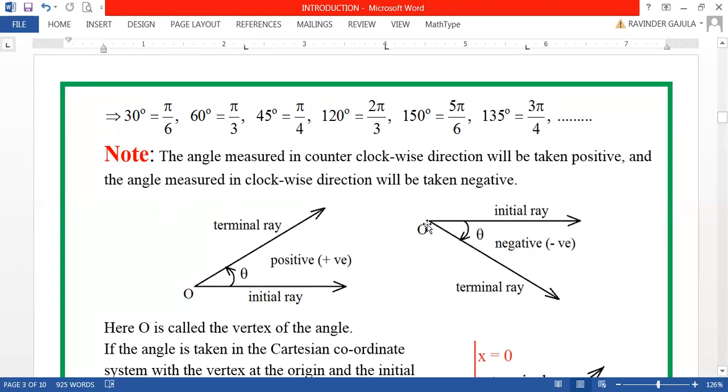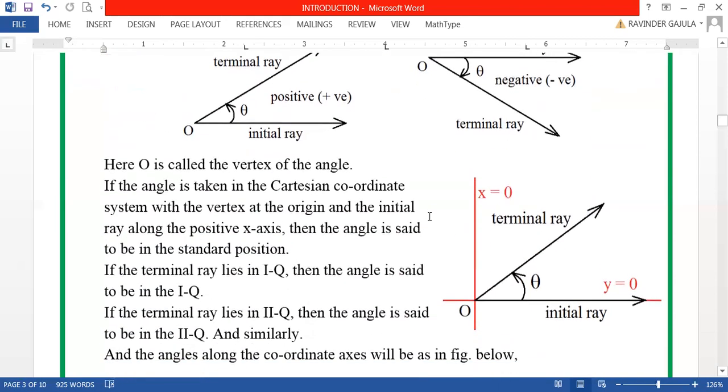And here, this point O is called the vertex of the angle, my dear friends. Got it now?